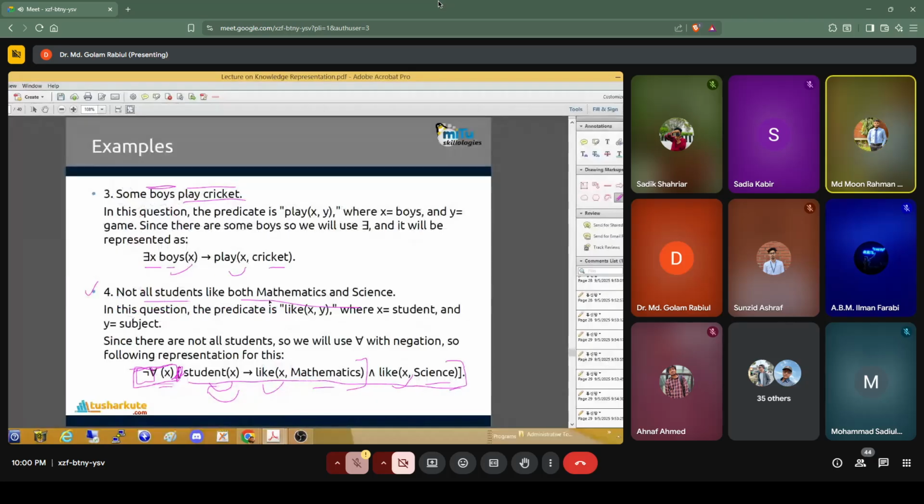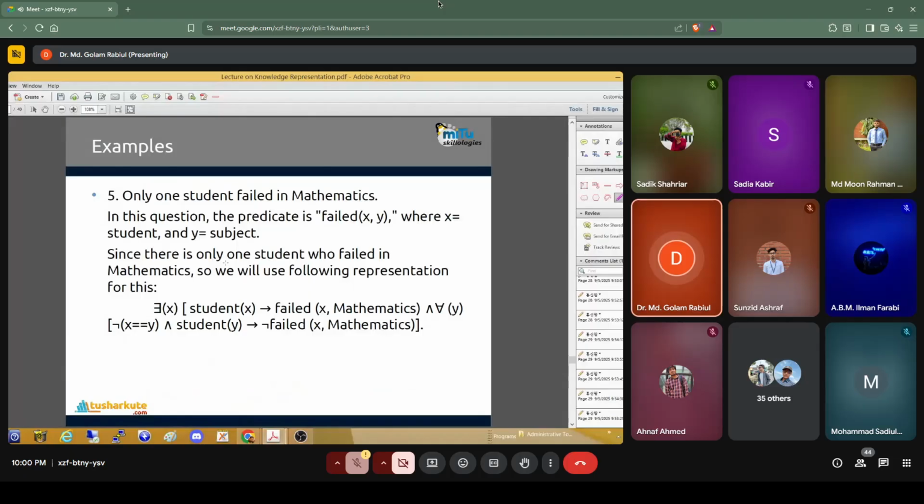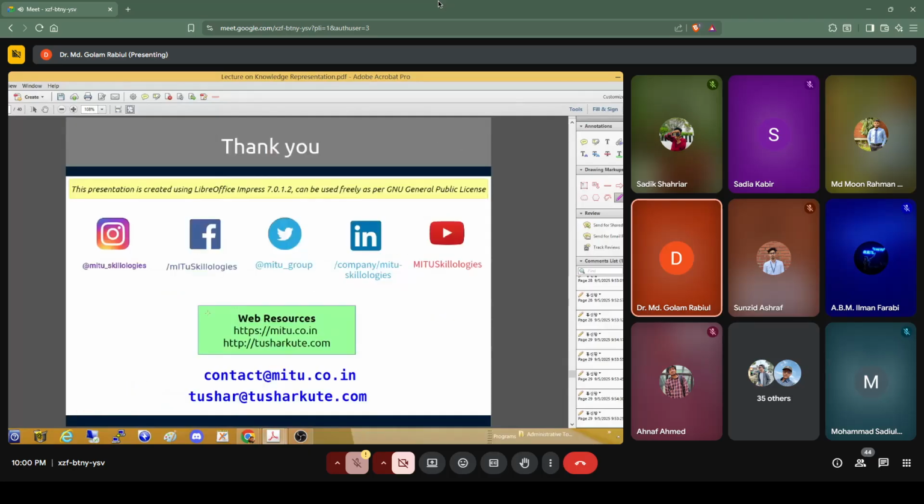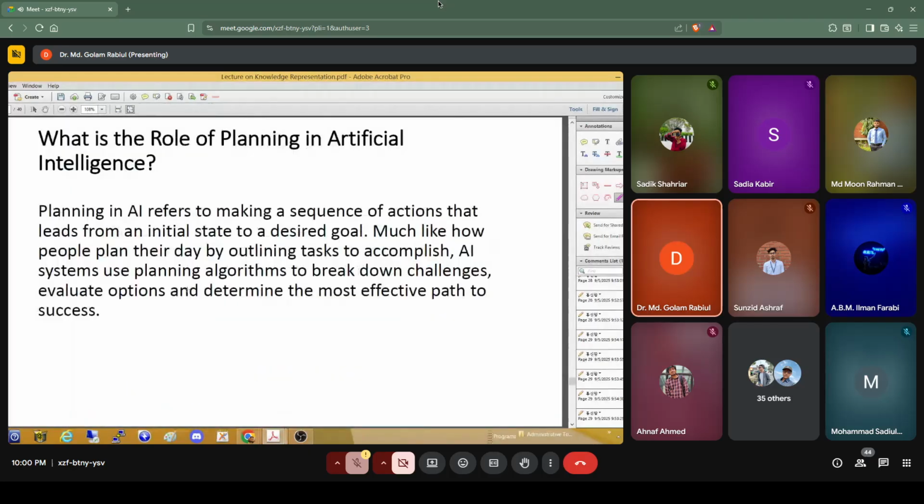Okay. So this is how we can represent also the complex sentences. Now, our last topic is about the planning. So the planning in AI, the role of planning. So planning in AI, it refers to the sequence of action. That means we can say you have to perform sequence of actions to achieve a goal.